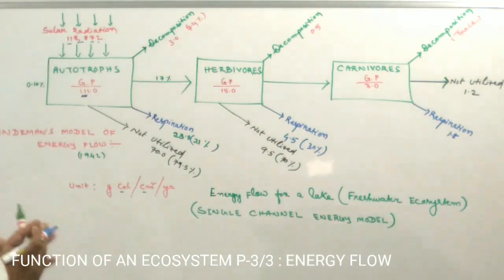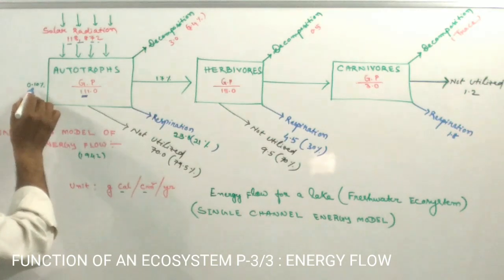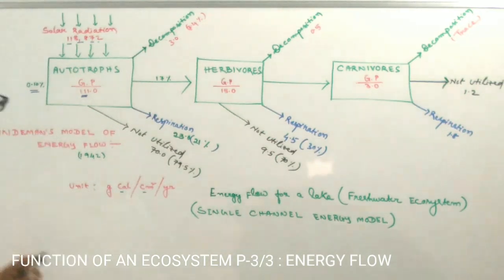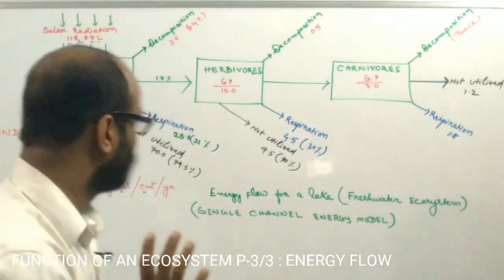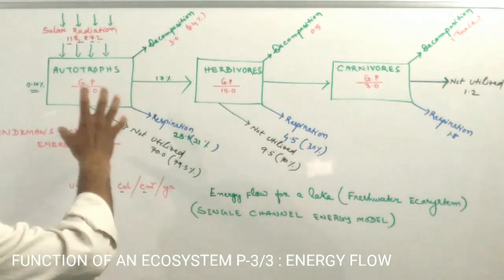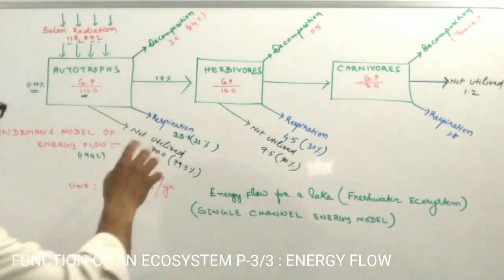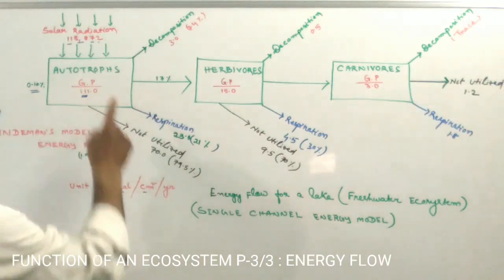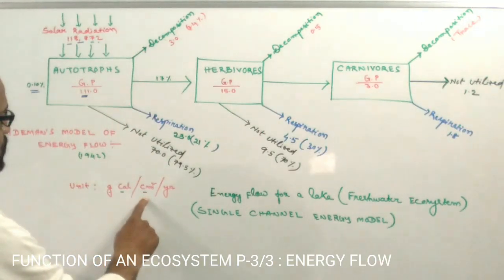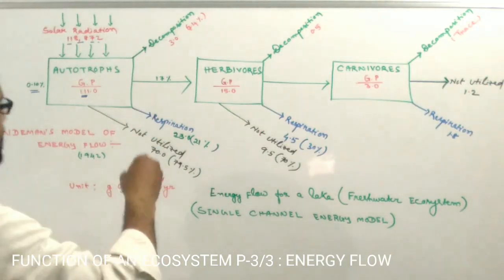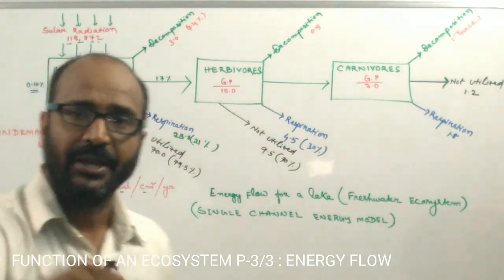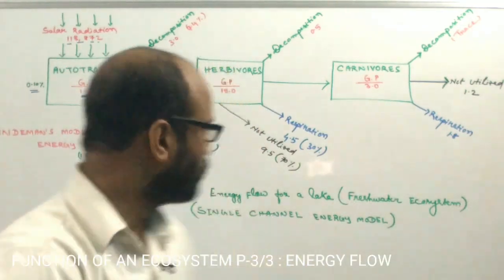So the efficiency of trapping of energy here is 0.10%. So the autotrophs store only 111 gram calorie per cm square per year of energy in the form of food or in the form of plant product.